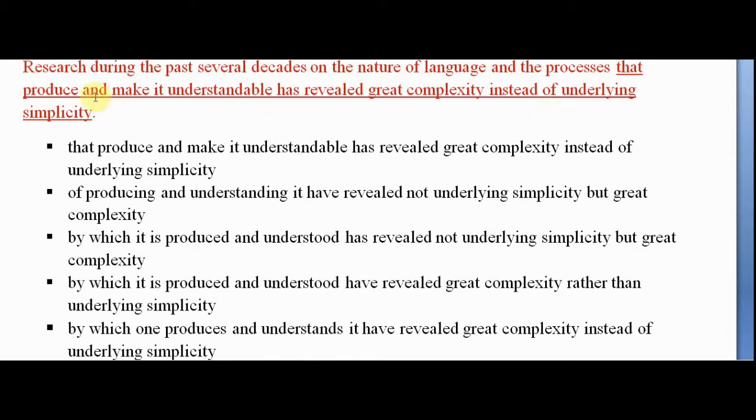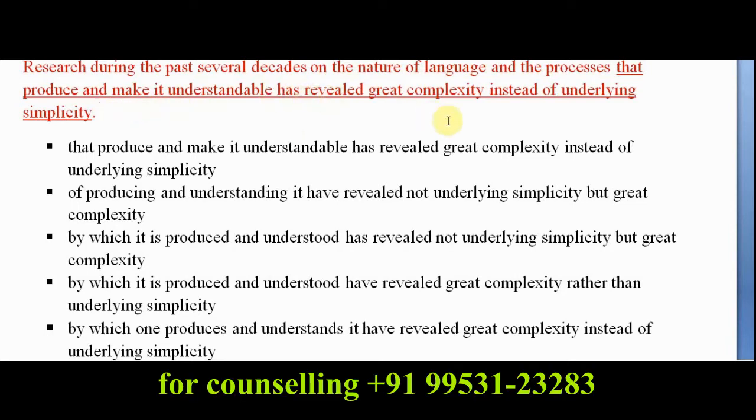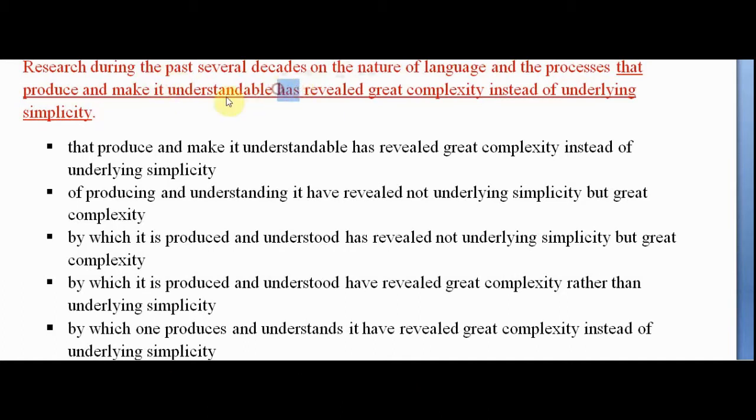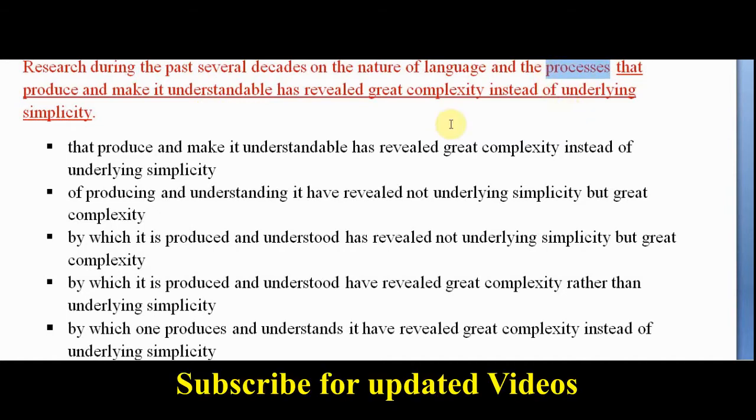So let us begin. It says: research during the past several decades on the nature of language and processes that produce and make it understandable has revealed great complexity instead of underlying simplicity. So there are three verbs: has, make, and produce. If you remember, if a verb falls after that, the subject is the previous noun. So processes, produce, and make is fine.